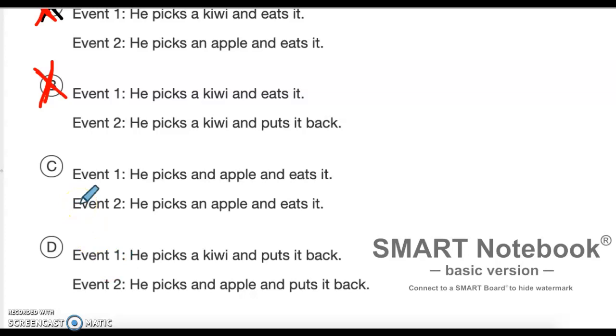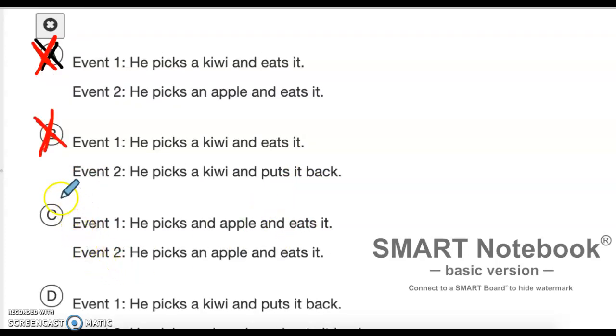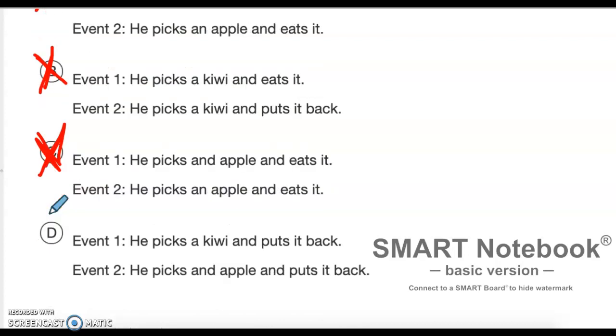C, event 1, he picks an apple and eats it. Event 2, he picks an apple and eats it. Both of these events are talking about the apple, but they're still not independent because Sam is eating the apple. When he eats the apple and does not put it back in the basket, you're creating dependent events. You're changing the probability, you're changing how likely it is to pull an apple or a kiwi out of the basket because you're decreasing the number of fruits that are in there.